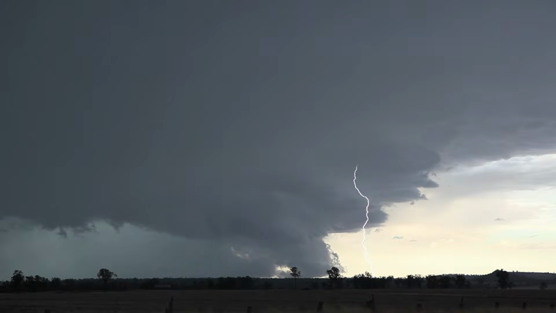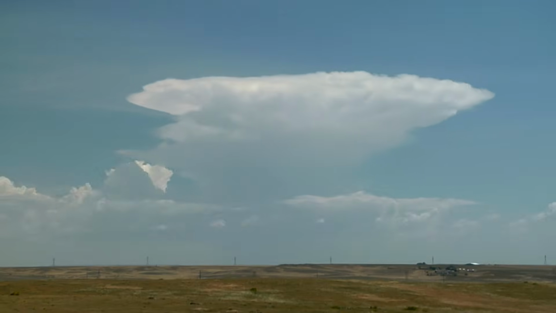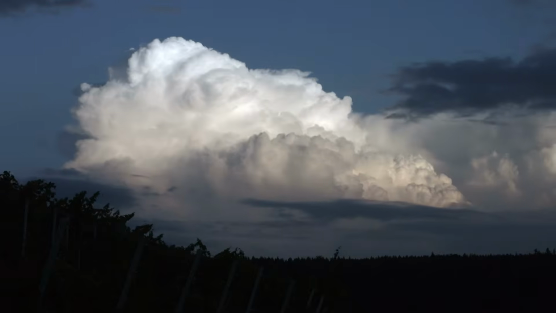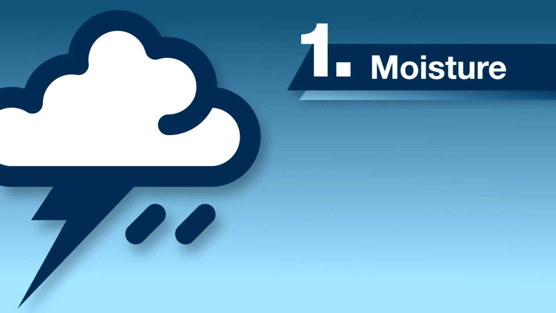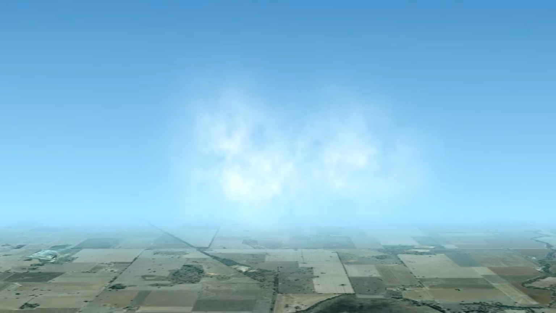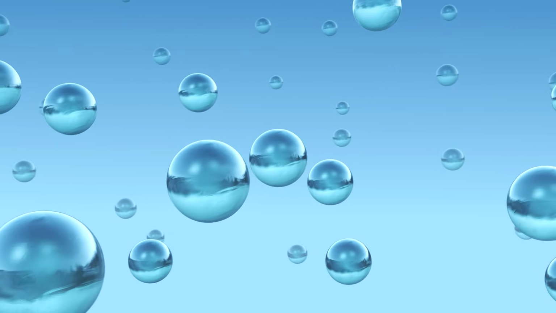A thunderstorm is a tall cloud that we call a cumulonimbus cloud that produces lightning, turbulence, and thunder. Thunderstorms need three ingredients to form. The first ingredient is moisture. What we mean by that is moist or humid air that carries a lot of water vapor.